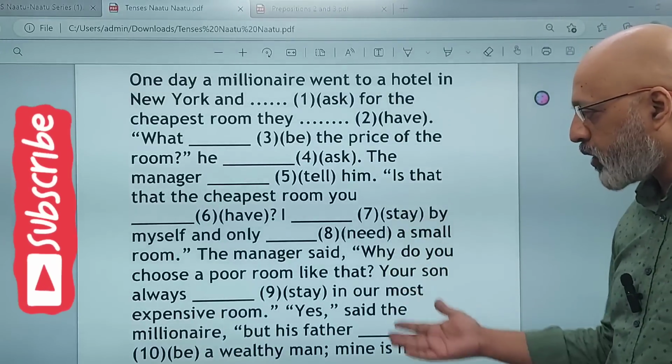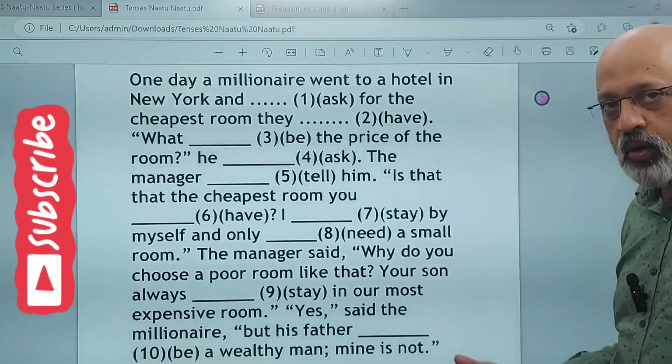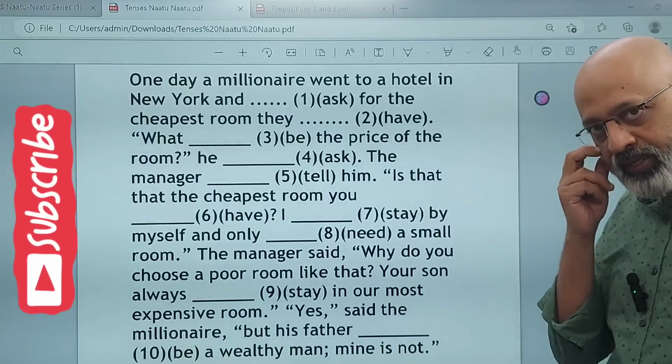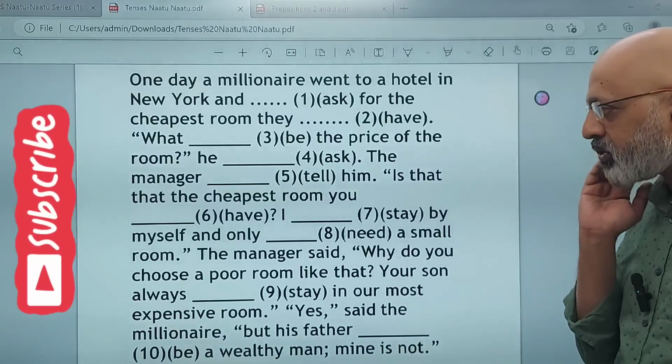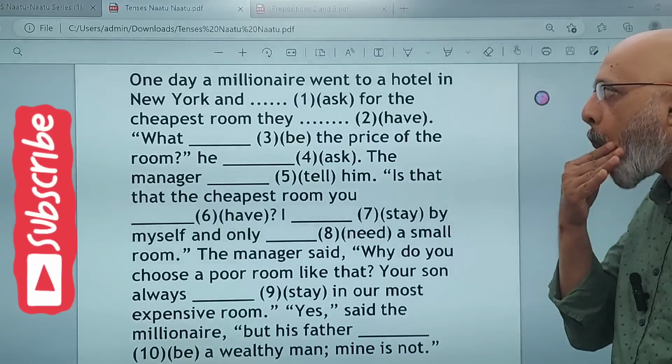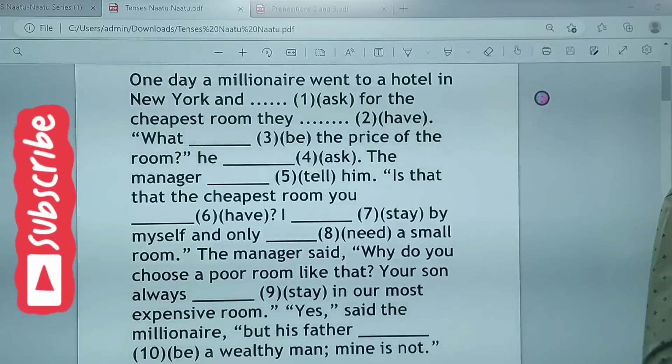If you're done with the 1 2 3 4 5 6, set A करके लिखो आप. Set A 1 2 3 4 5 6 7 8 9 10, and then we can compare the answers. I'll wait for another 10 seconds and then we will get started.